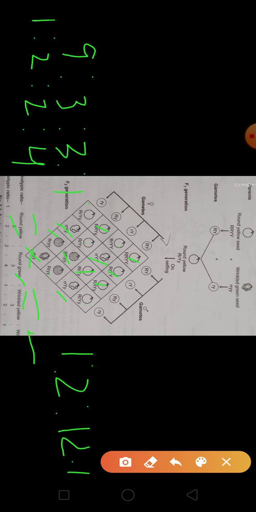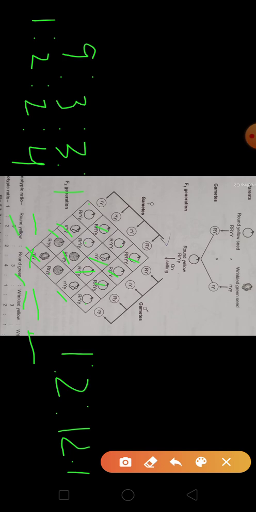So I repeat once again, the genotypic ratio is 1 is to 2 is to 2 is to 4 is to 1 is to 2 is to 1 is to 2 is to 1.